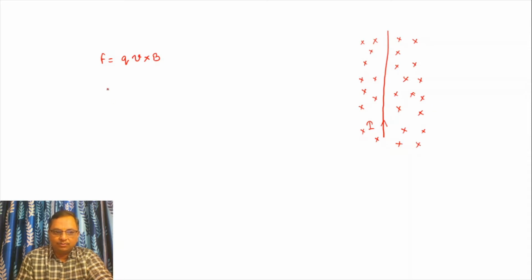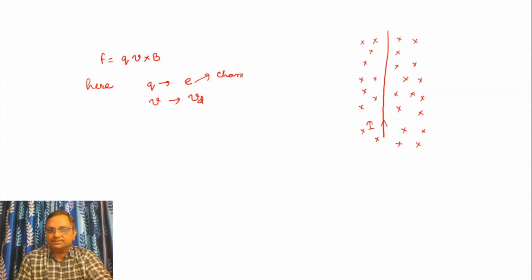Now you know F is equal to QV cross B. Here Q is replaced by E, V replaced by Vd. E stands for charge of electron, and Vd is the drift velocity of electron.